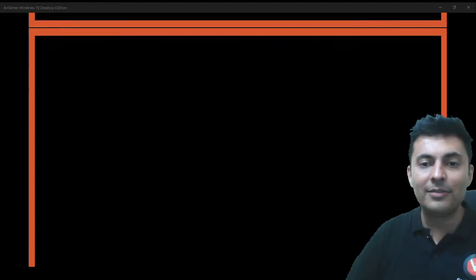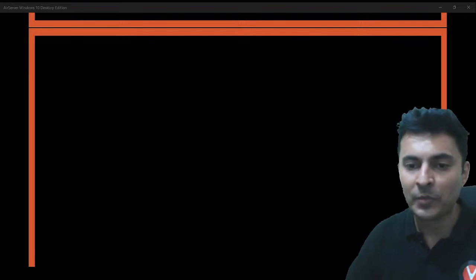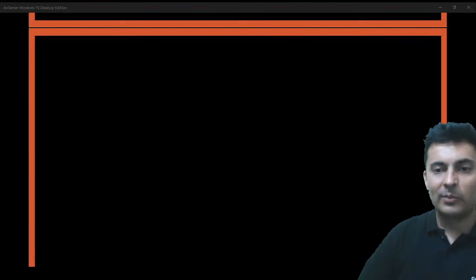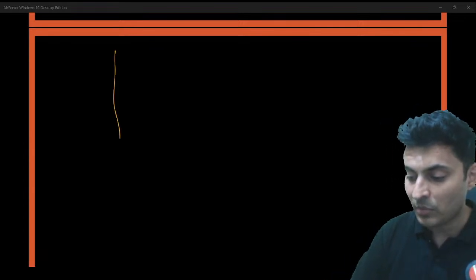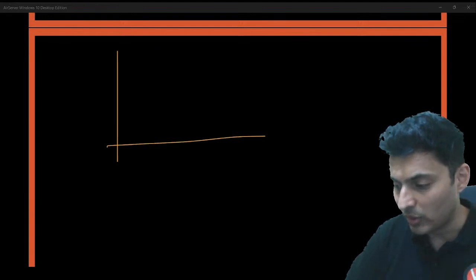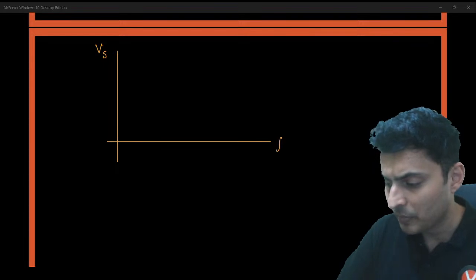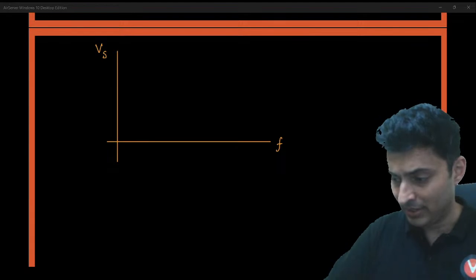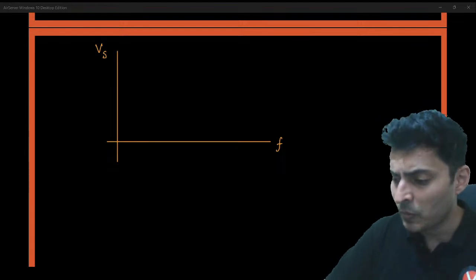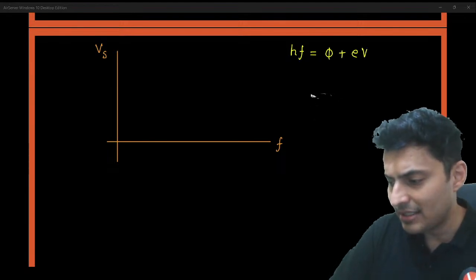Another graph which is there in NCERT, which you must know, is the graph of stopping potential versus frequency, not current. All these graphs of photoelectric effect are majorly asked many times. Now, how does this graph come out? What is the derivation for that? Let me tell you. See, the energy of the photon is work function plus maximum kinetic energy, which is eVs.